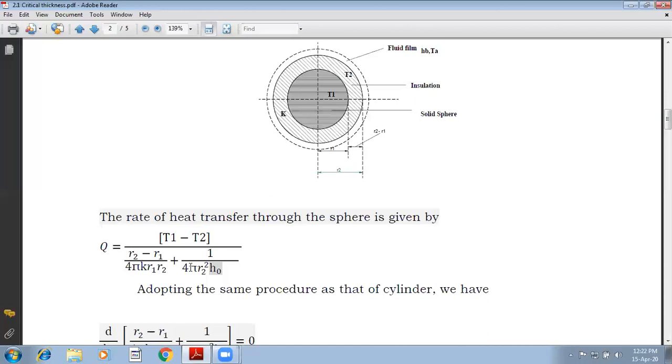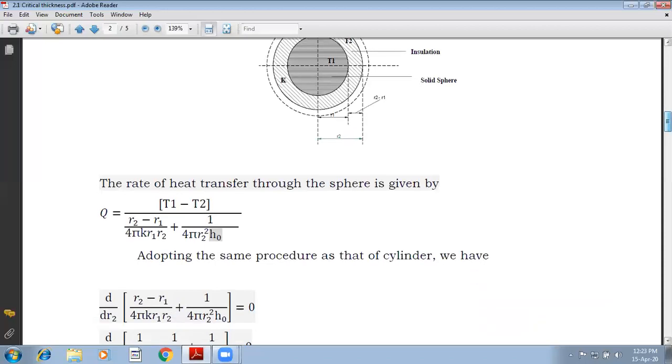In this situation, we should have one optimum value. That optimum value of radius is nothing but the critical radius, at which you get maximum Q or minimum resistance. Now again, we should differentiate the denominator with respect to R2. Why R2? Because that is the independent variable that keeps on varying.